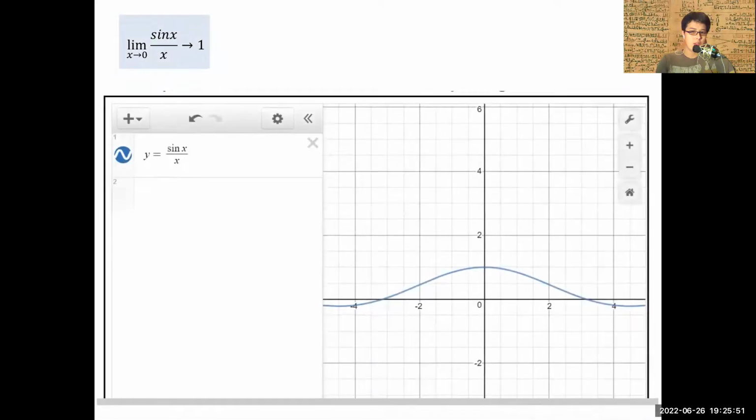So coming back, we are familiar with one of the limits in elementary trigonometry, and that is for the function sine x over x, when x approaches 0, the function sine x over x will approach 1. This can be further analyzed with the graph below. As you can see over here, if you sketch a graph, as x approaches 0, the function approaches 1.